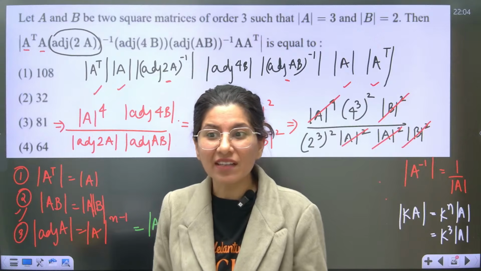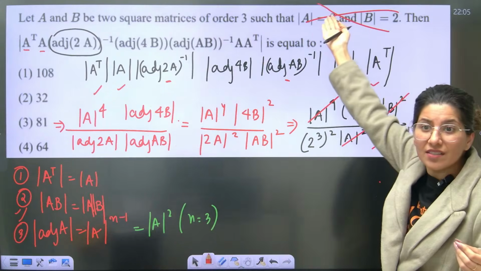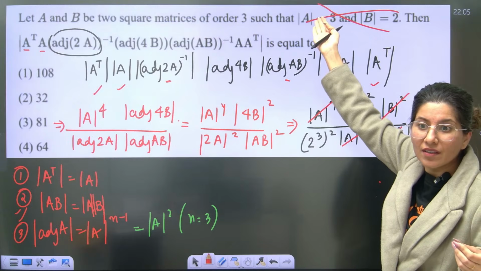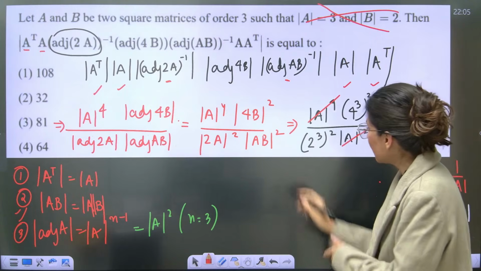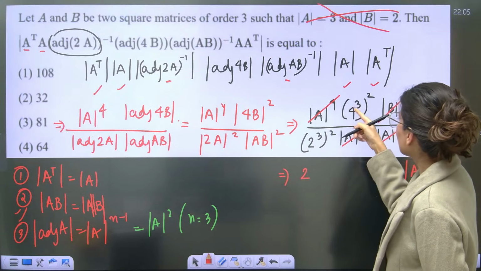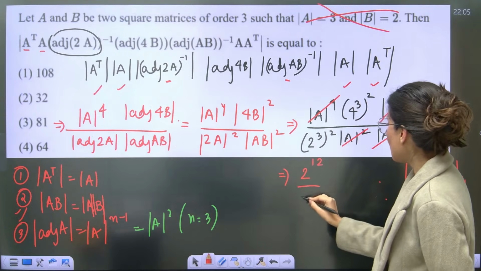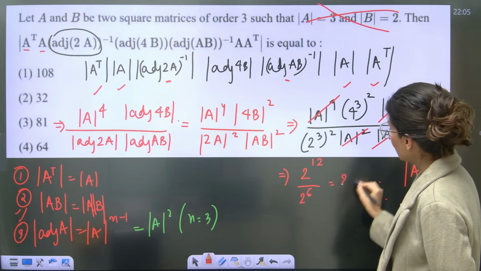What do you mean by that? Even if they do not give this, we don't need this. Can you see? This is not required. We can still calculate the final answer. Tell me now, 4 cube. So this is 2 power 2, 3 twos are 6, 2 sixes are 12, correct? 2 power 12 upon 2 power 6. So the correct answer is 2 power 6.